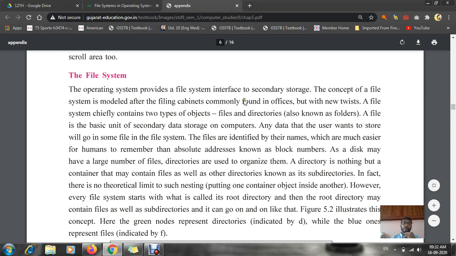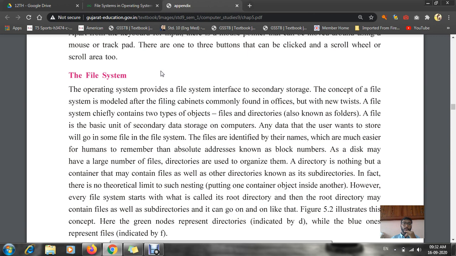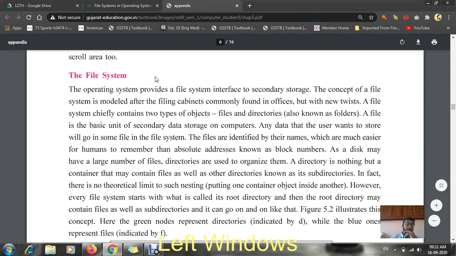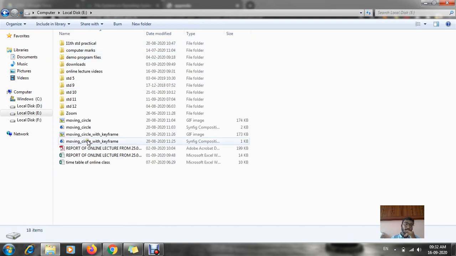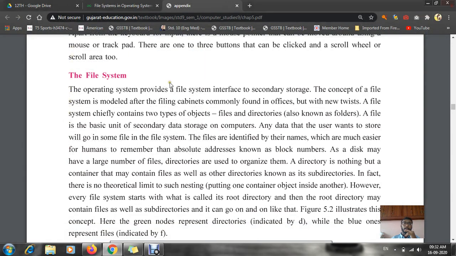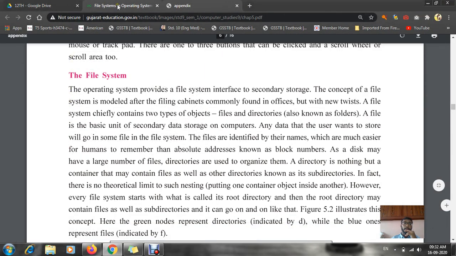Now before starting with the file system, I want to clear what you mean by files. These files and folders are such things which are stored in your computer. Can you see these files and folders? This is saved in my computer. Now where are these things being saved? These files and folders are being saved in my hard disk. First of all, let me show you what you mean by hard disk.